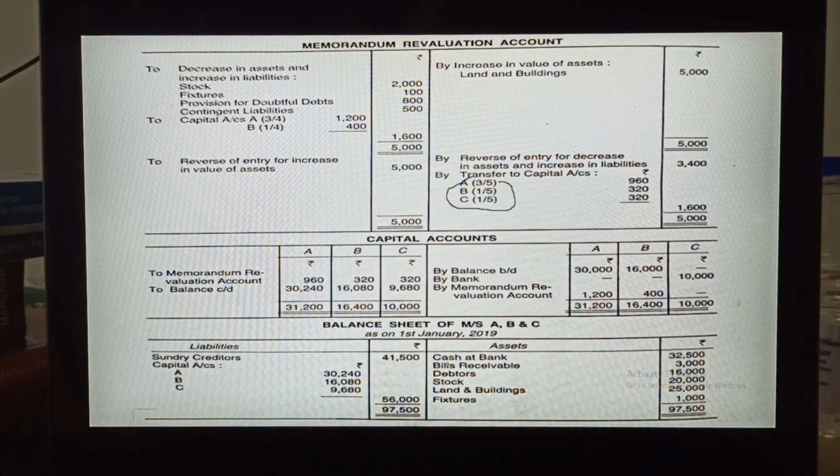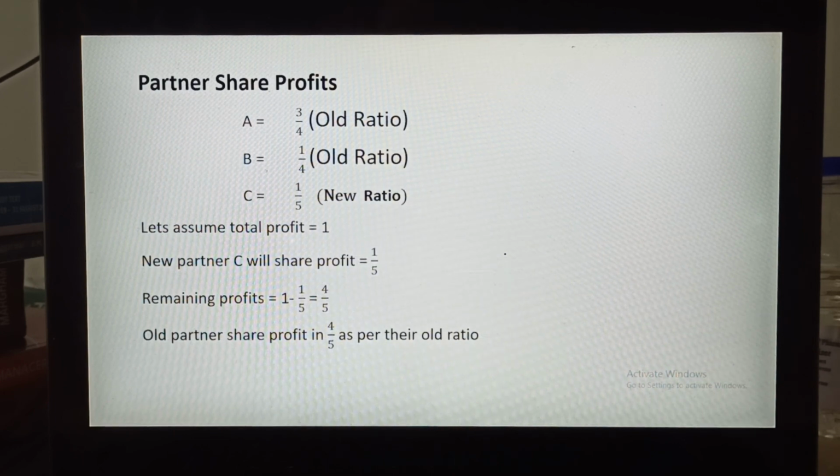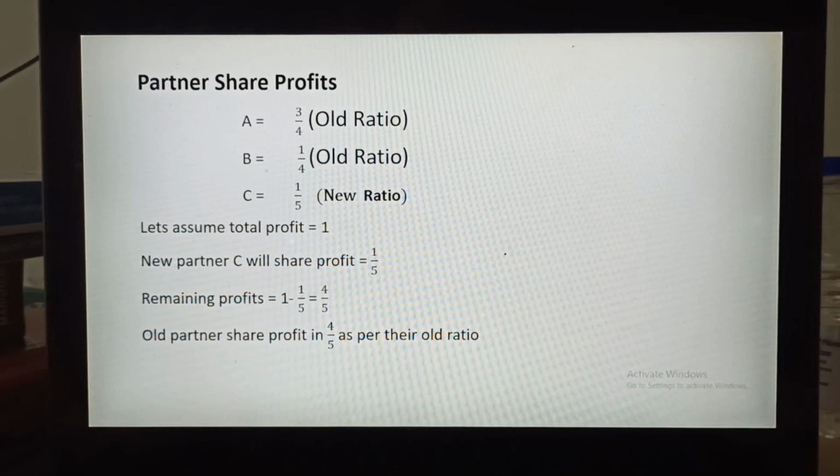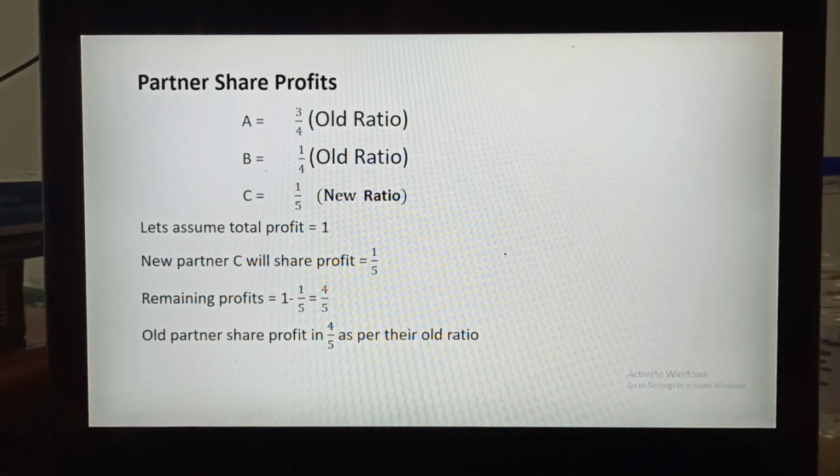The new profit sharing ratio is not given in the question. Only it is given that C is admitted into the business for 1/5 share, meaning 1/5 ratio will be there. So first we will calculate. See how to calculate, here, after that we will come back. Partners' profit sharing ratio: A's old ratio is given 3/4, B is given 1/4, and C is coming for 1/5, new ratio.